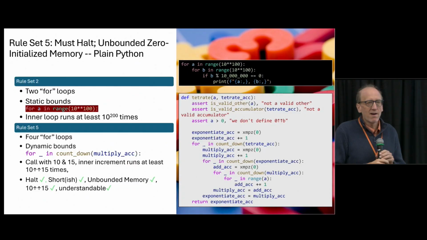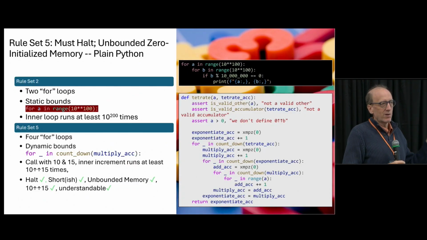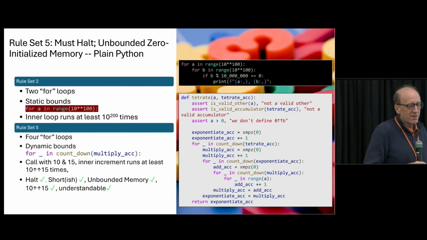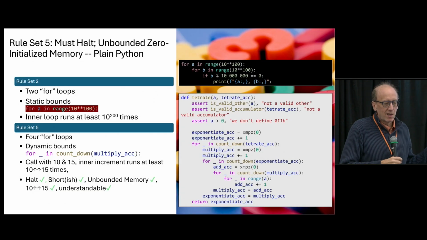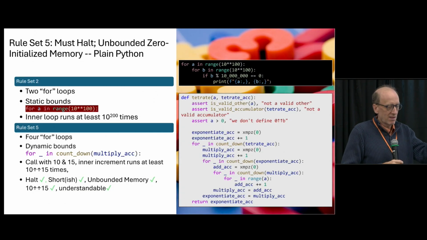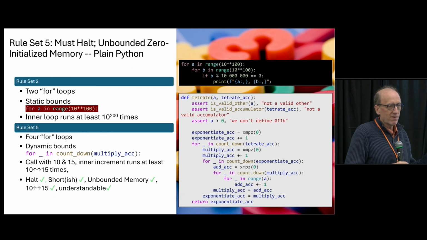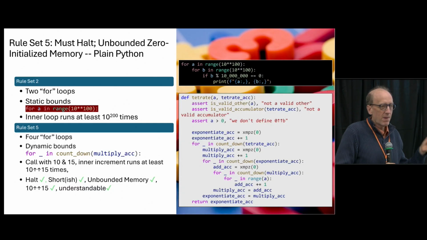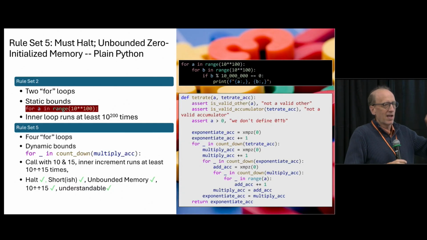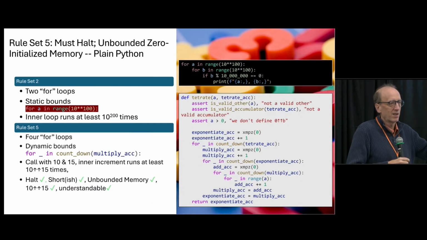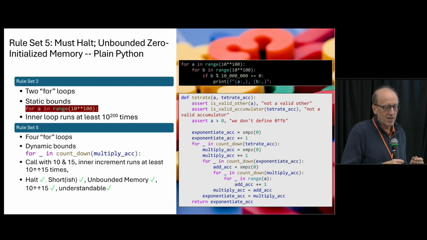So let's look at what we have here compared to what we had when we were just doing the nested loops. With nested loops, we had 2 for loops. They were statically bound to some fixed value, and we could just look at it and see that it would go to 2 to the 10 to the 200 times. Now we've got 4 for loops, but the bounds for each one is changing. As they're looping, the amount of looping the next time through will be higher.